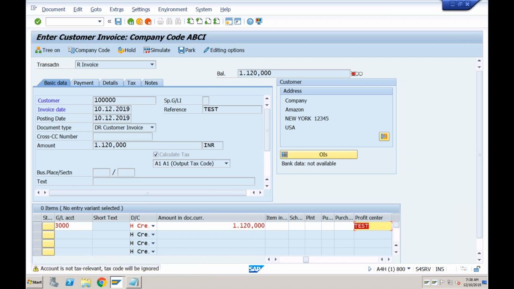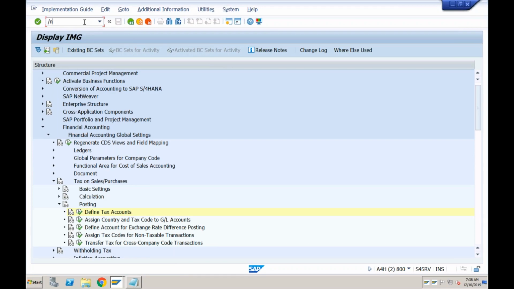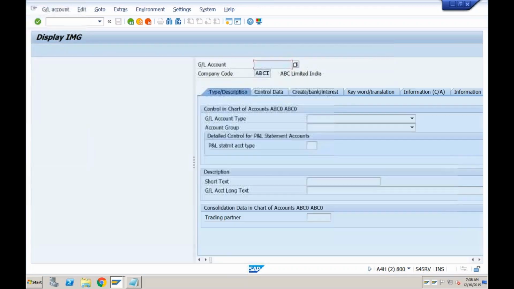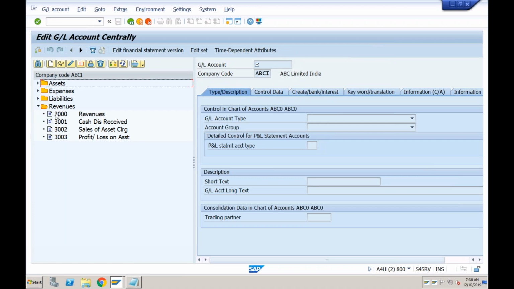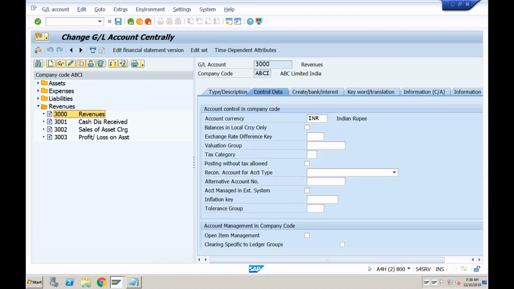Okay, you will get this message. You know how to solve this. Account is not tax relevant, tax code would be ignored. What does it mean? That we need to go to the GL account. Okay, FS00 for GL account 3000. We need to tell the system that this GL is relevant to tax.